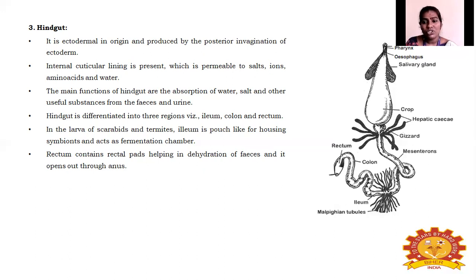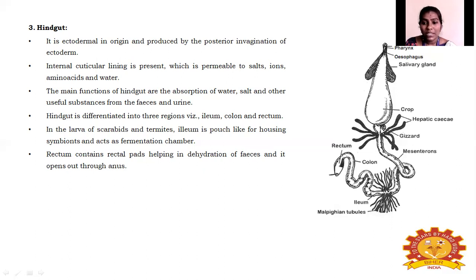So what is the function of this hindgut? Before function, what are all the parts in the hindgut? Here you can see in the image, from this it is the hindgut. The first part is the ileum, and then this long tube in between is called the colon, and the last part, as I told, the sac-like structure, is called the rectum. Okay, so what is the function?